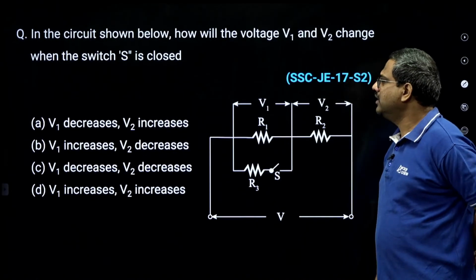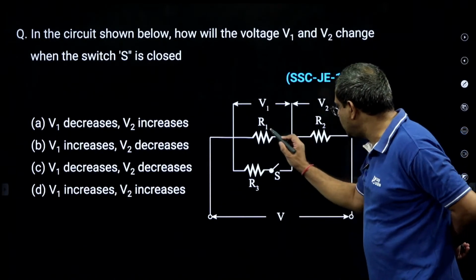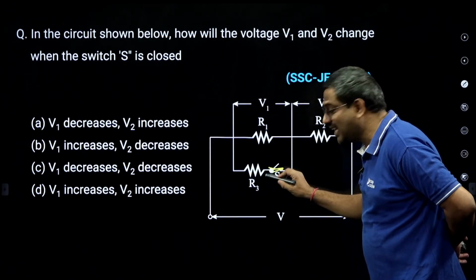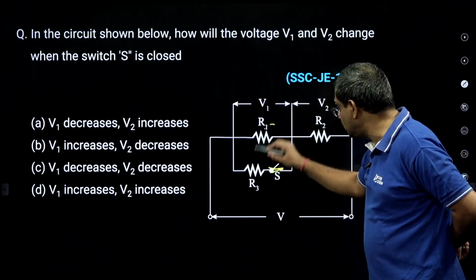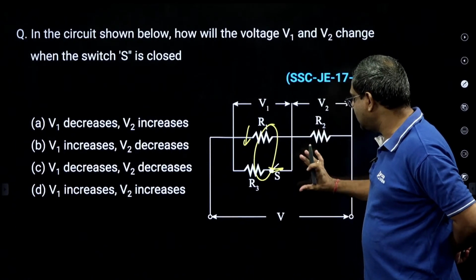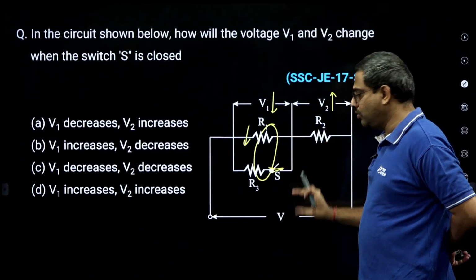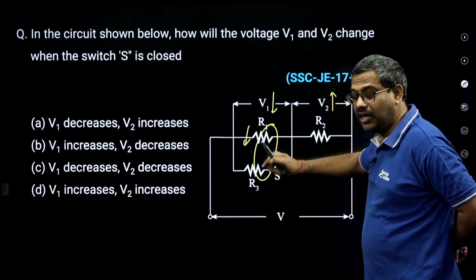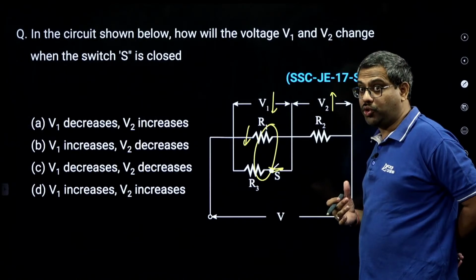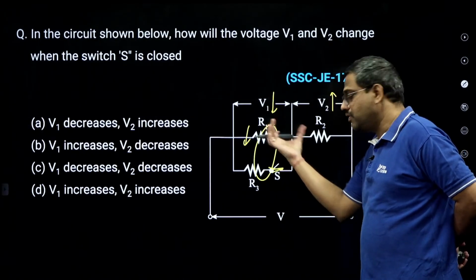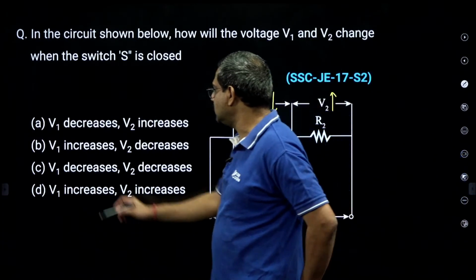Now see, this is very interesting. In the circuit shown, how will the voltages V1 and V2 change when the switch is closed? Initially there are R1 and R2. When the switch is closed, another resistance comes in parallel. In a parallel connection, the resultant is lower than the least, so by connecting R3 this resistance will decrease. In a resistor voltage division, the voltage is proportional to resistance, so if this decreases, its voltage will decrease. For the same supply voltage, V1 decreases and V2 increases.